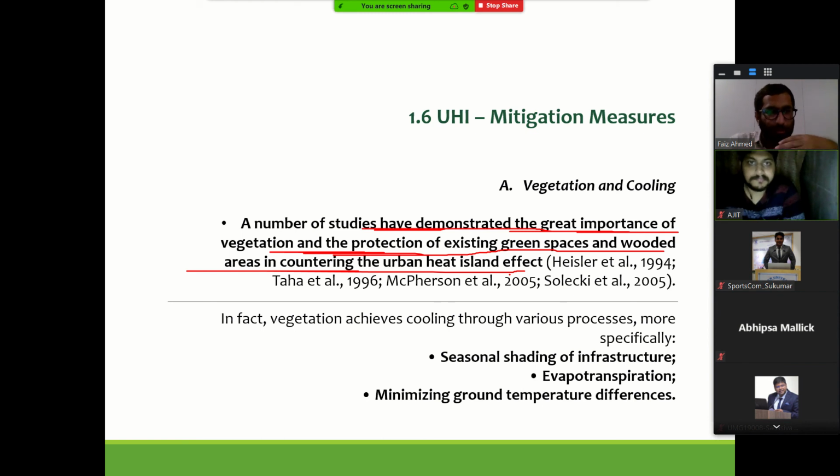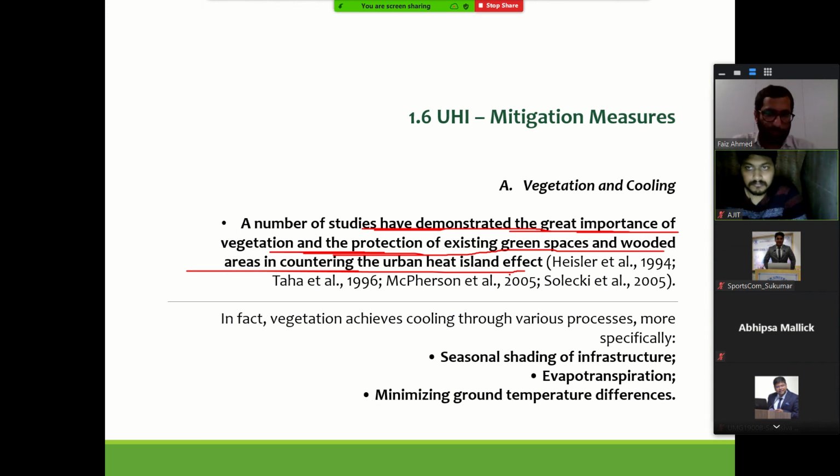There are studies being done on how a single tree and its impact, and how it helps in reducing the heat immediately.